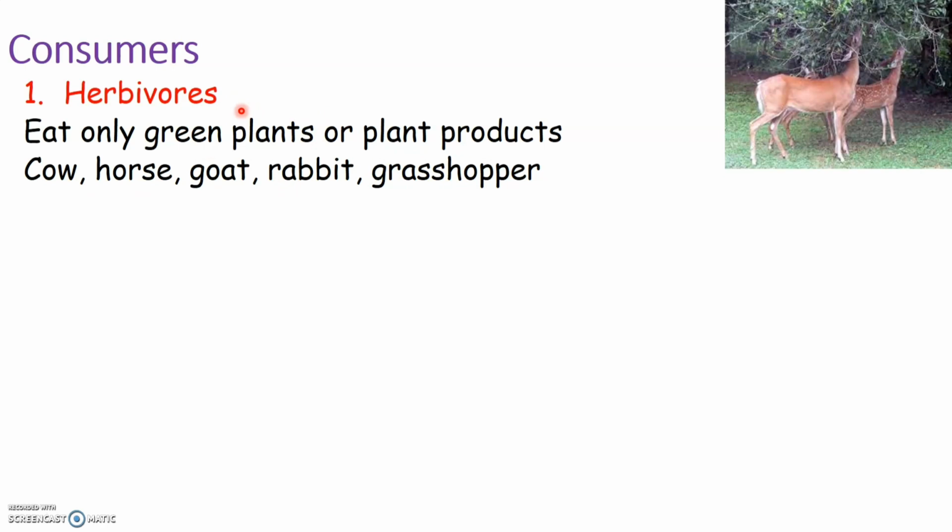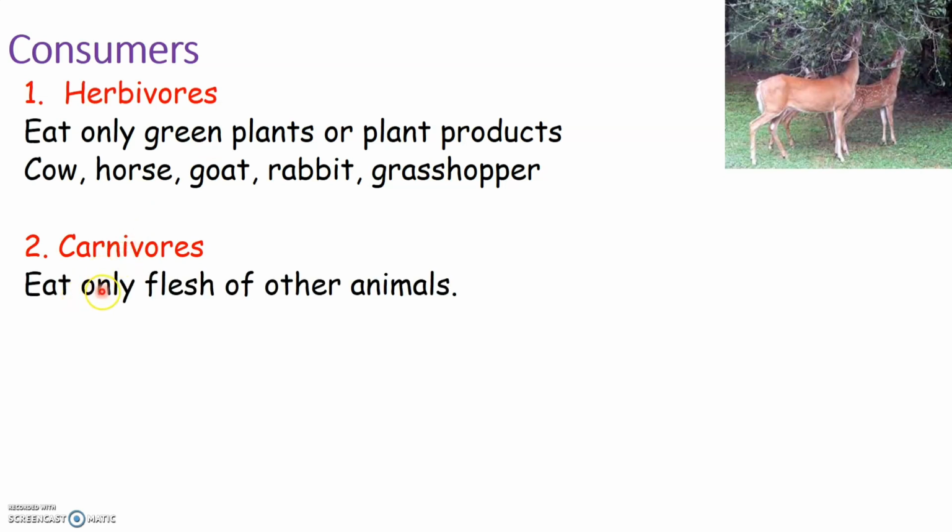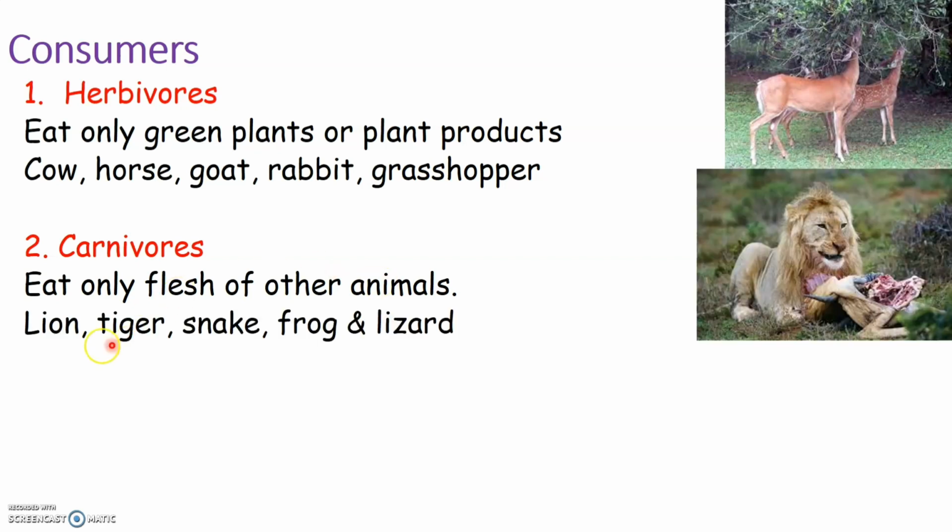The next category of consumers are carnivores. So carnivores are those animals that eat only the flesh of other animals. Can you think of any carnivore that you have ever seen in your life? Yes, lion, as you see here, tiger, snake, frog, and lizard. These are some of the examples of animals that eat only the flesh of other animals. And therefore, these animals are known as carnivores.